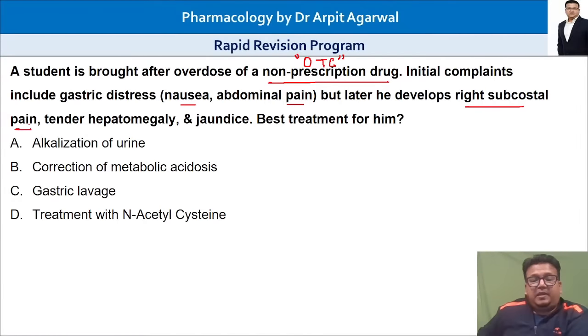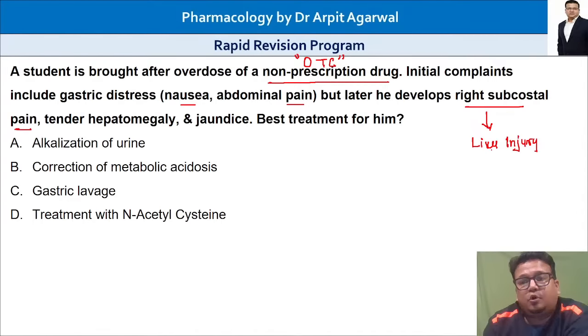Right subcostal pain, you have to imagine, right hypochondrium, that should raise suspicion of liver injury. Hepatomegaly is given and jaundice, which are indicative of liver damage. Best treatment for him.